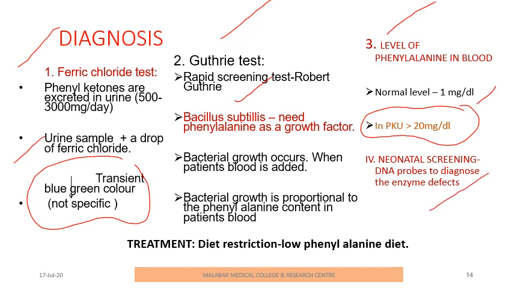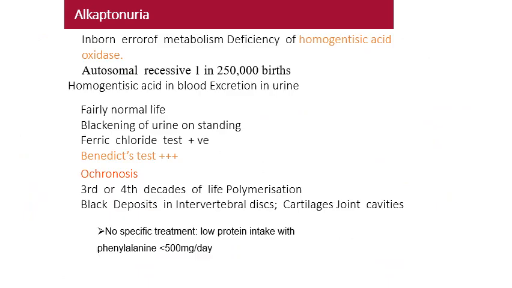And the fourth test is neonatal screening. DNA probes can be used to diagnose the enzyme defect in utero itself so that an appropriate decision can be taken to avoid the birth of such a baby. And the treatment is diet restriction, specifically a low phenylalanine diet. This is all about phenylketonuria.